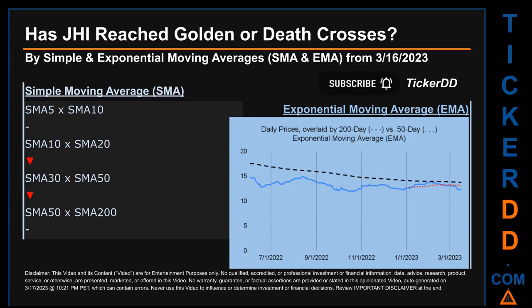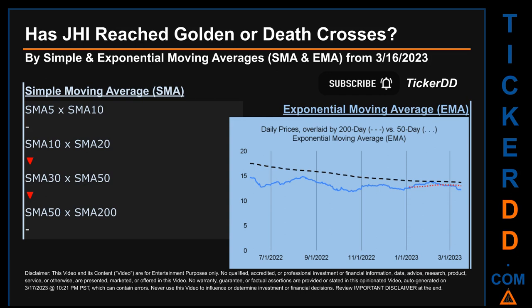Has JHI price reached golden or death crosses? Golden cross and death cross are basic signals that compare average prices across two specified trade day ranges, a short-term versus a long-term range. For example, 5-day versus 10 trade days. Essentially, a golden cross is a bullish signal. It appears when a ticker's short-term moving average crosses above its long-term average. Vice versa, a death cross is a bearish signal when the short-term crosses below its long-term moving average.